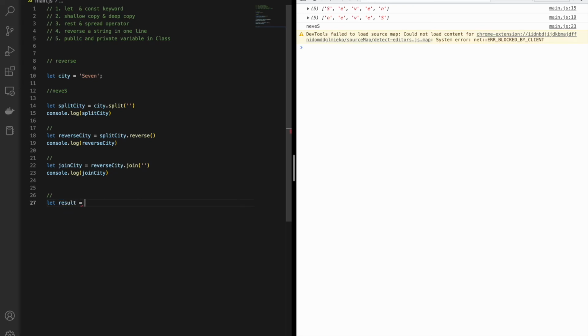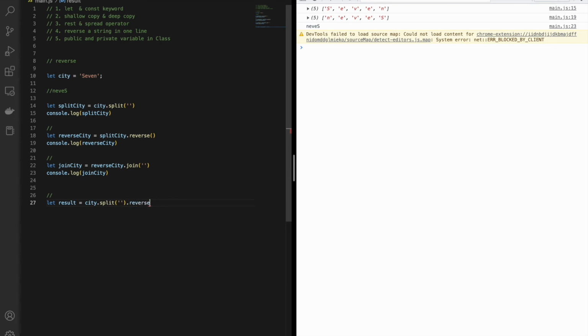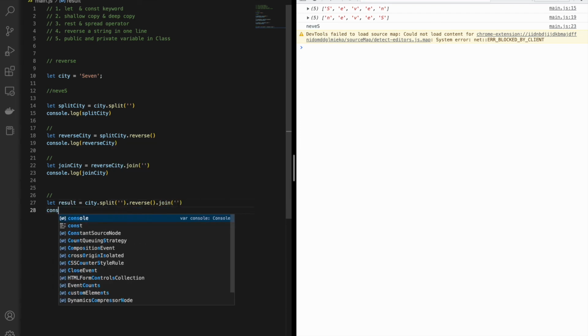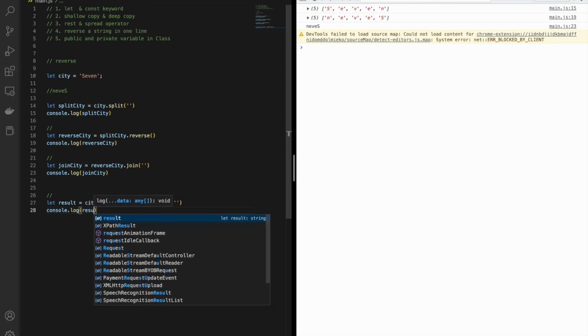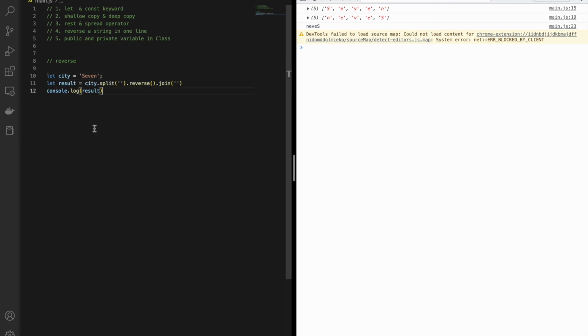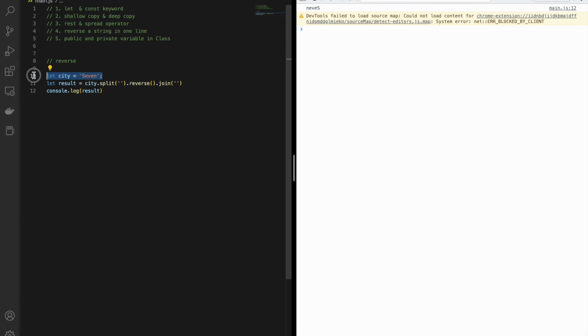Result: I will use the first variable city, first we do the split, then after the split we do a reverse at the same time, then we join it, and let me do a console.log for our result. I will clear all this and clear my console also. Now we'll do a save. You can see I'm able to reverse that. So this is how reversing a string can be done in one line.